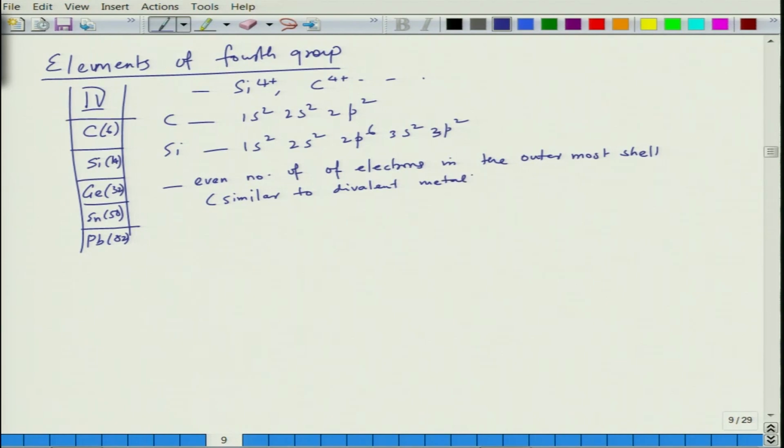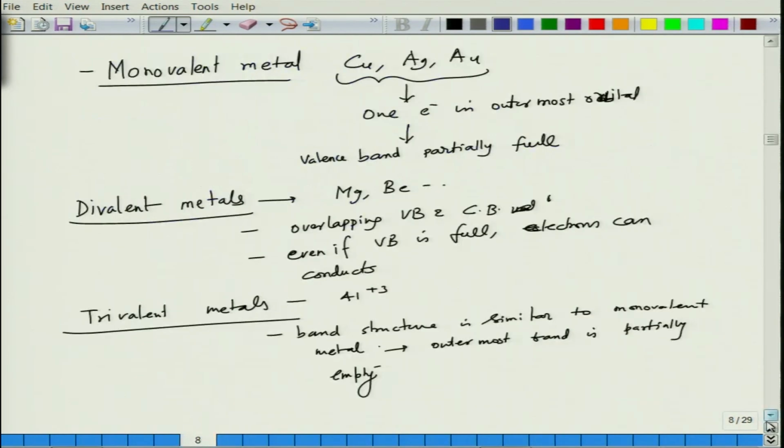This is similar to divalent metals. Let us just go back for a brief second. For example, copper has an atomic number of 29 and the electronic configuration of copper is 3d10 4s1. So, you have only one electron, which means the bands are partially full. If you look at divalent, for example, magnesium has a structure of 3s2, so you can see that this is an even number.